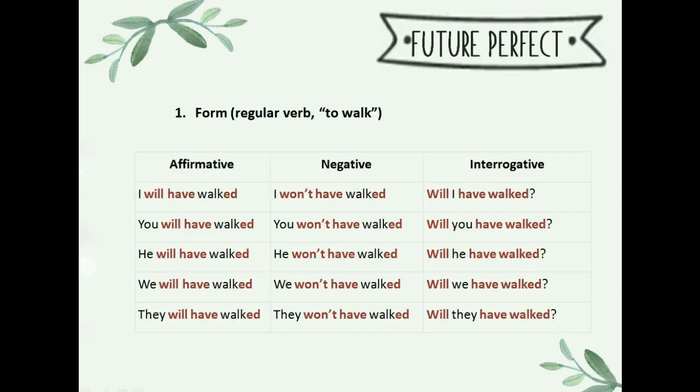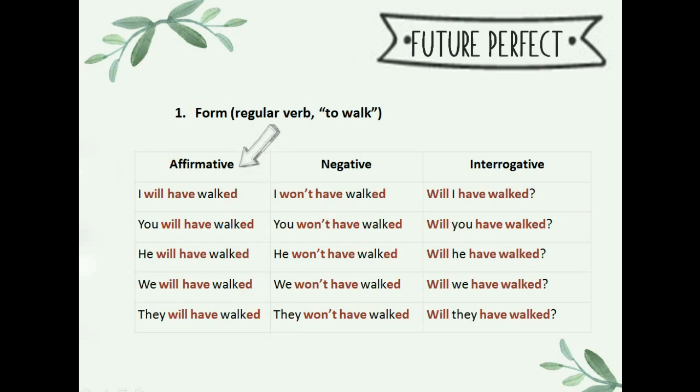Again, these are not very common tenses, because normally when we speak, we tend to speak about the past and not the future. So normally the past is much more common than the future. Usually, we will focus on the form and the use of these two tenses, and then I'll give you some practice. So now, how can we form the future perfect? Look, it is perfect, and that means that we need the auxiliary have and the participle. That is the third column of irregular verbs or the ed ending.